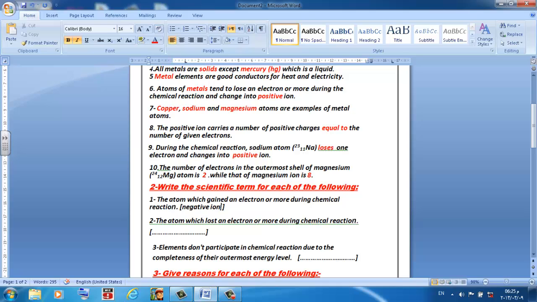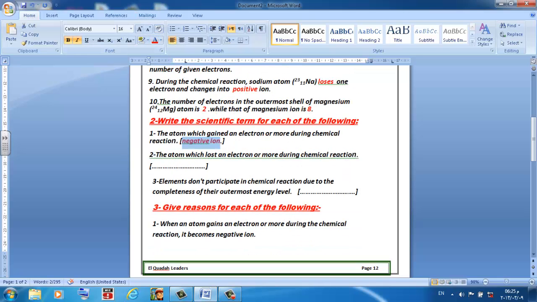So here the answer will be negative ion. The scientific term for an atom when it gains an electron or more is negative ion. And the atom which loses one electron or more during the chemical reaction will change into positive ion. Here the answer will be positive ion.